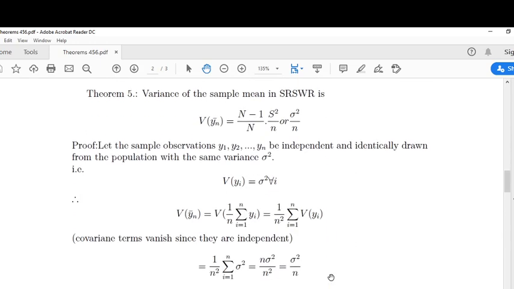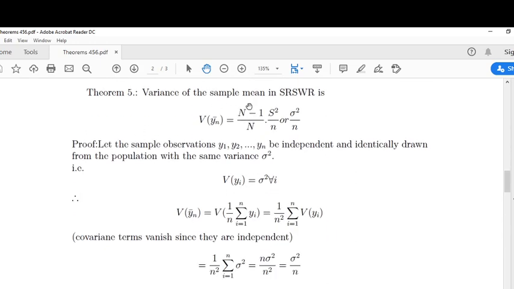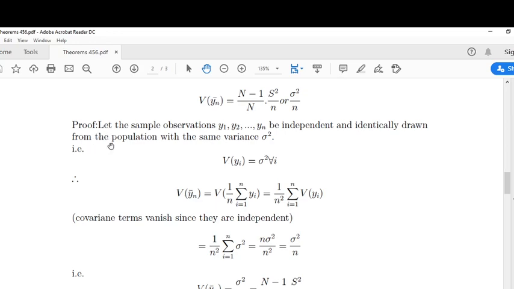Next theorem: variance of sample mean in simple random sampling with replacement. Variance of y bar n is equal to capital N minus 1 by capital N into capital S square by n, or sigma square by small n. Proof: let the sample observations y1, y2, yn be independent and identically drawn from the population with the same variance sigma square. Here all the events are independent.